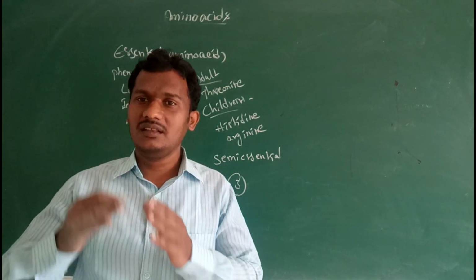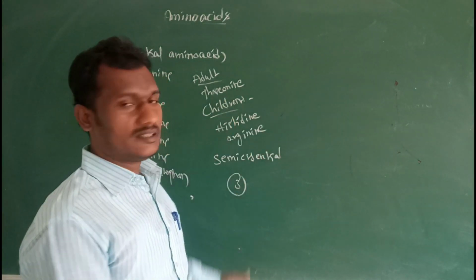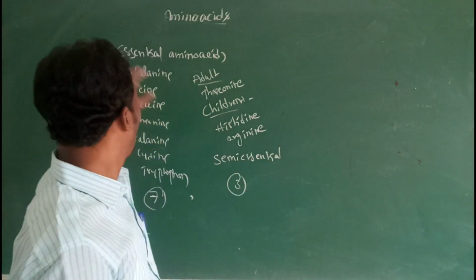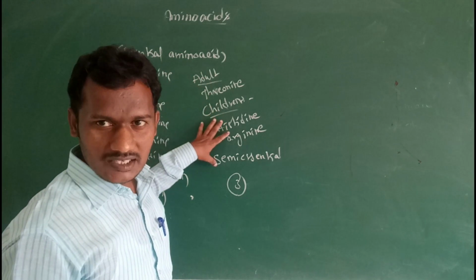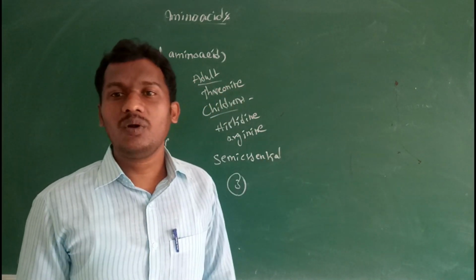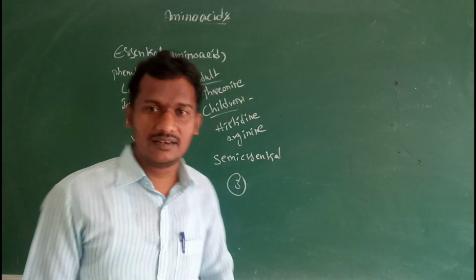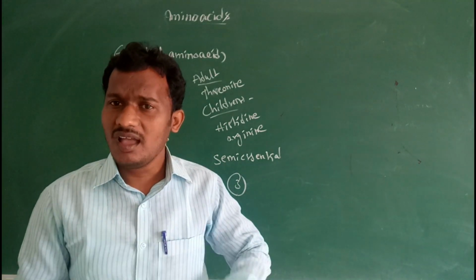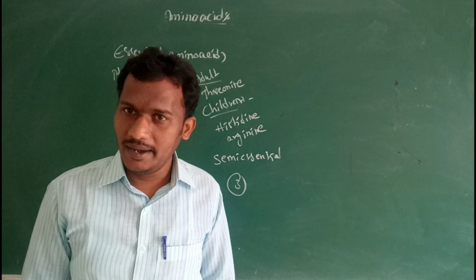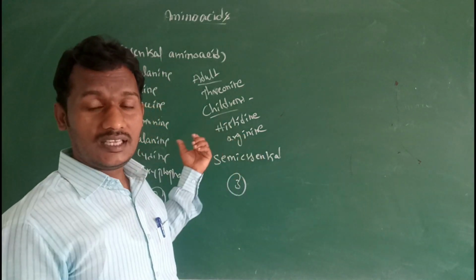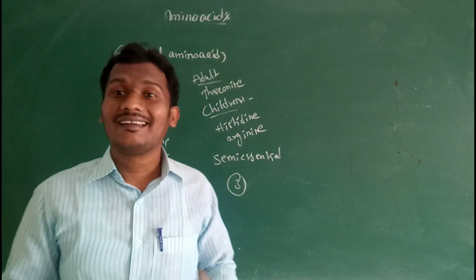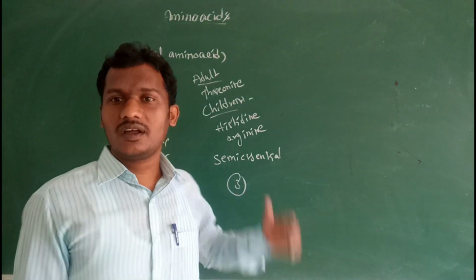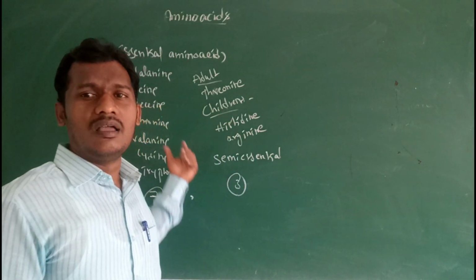So based on the function, these amino acids are classified into essential amino acids, semi-essential amino acids, and non-essential amino acids. These essential amino acids animals cannot synthesize from the raw material. The source of these amino acids is the diet.